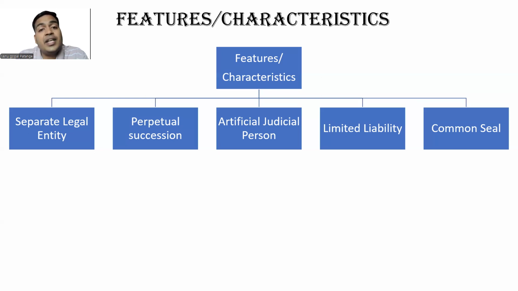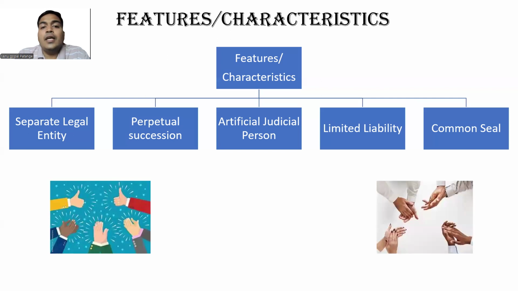Next, the company is considered an artificial juridical person. Then you have the liability. The members of the company have limited liability. What is it? We'll discuss. Then we have the common seal, the signature of the company. As humans, natural persons have a signature, an artificial person has a common seal.